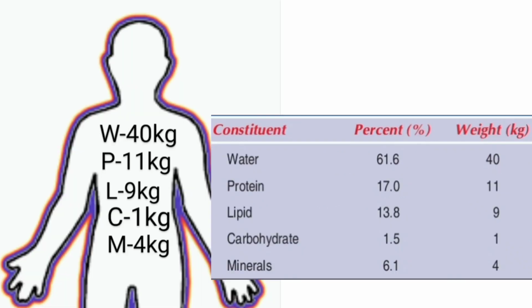Now let us see the chemical composition of man of 65 kg. Here water is in abundant state, that is 61.6% or 40 kg. Then protein 17% or 11 kg. Then lipid 13.8% or 9 kg. Carbohydrate 1.5% or 1 kg. Then minerals are 6.1% or 4 kg.